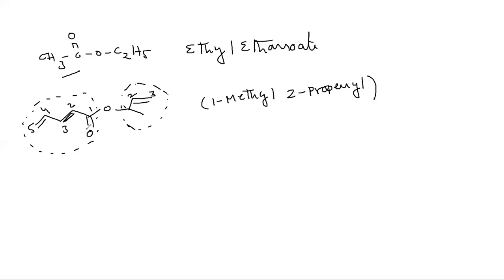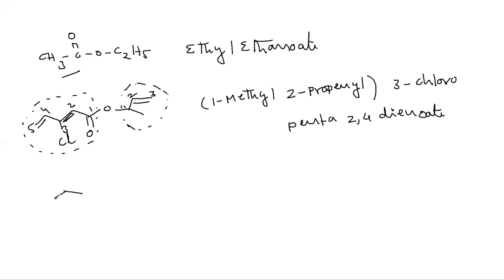And we put chloro here. Okay, 3 chloro penta 2,4 diene oate. Got it?